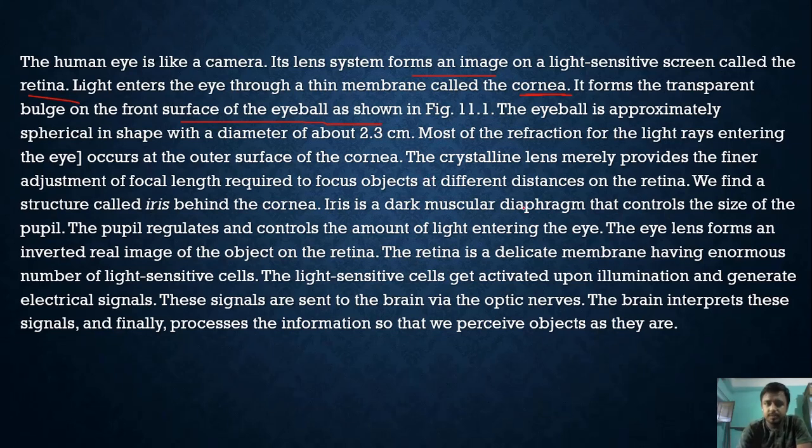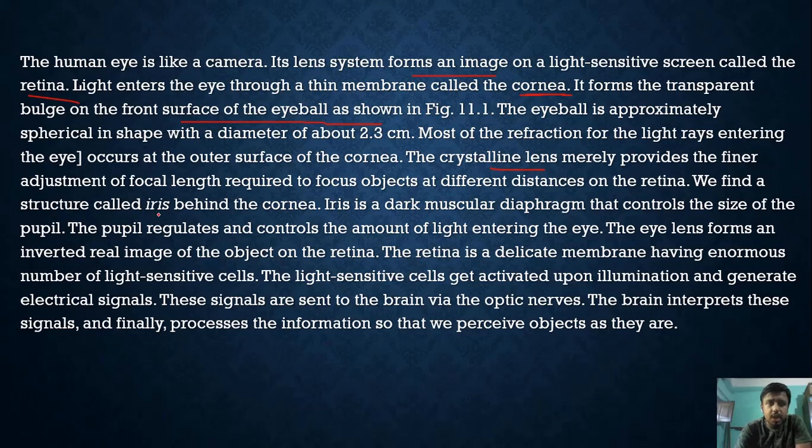The crystalline lens merely provides the finer adjustment of the focal length required to focus objects at different distances on the retina, so that the light hits the retina at a perfect spot.